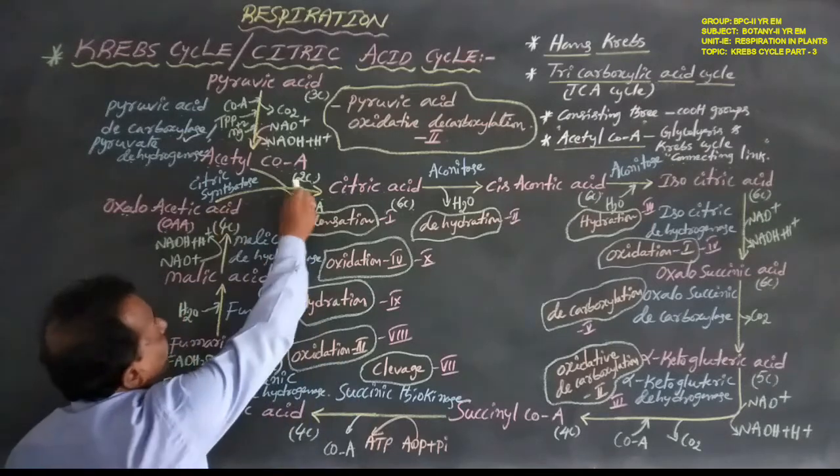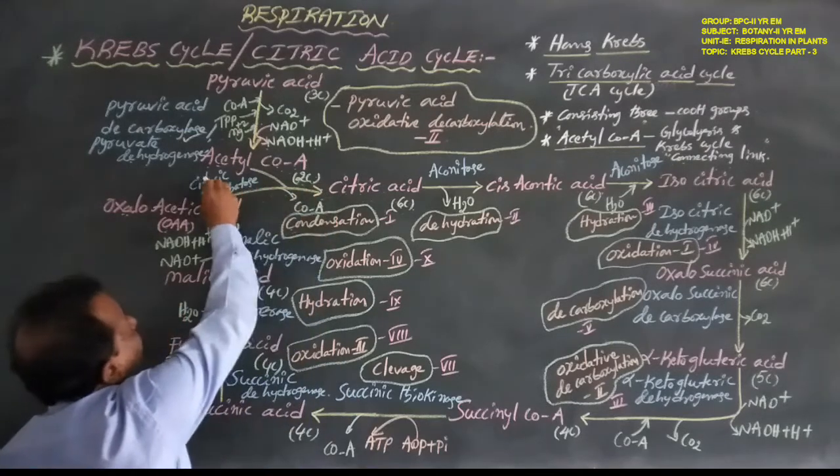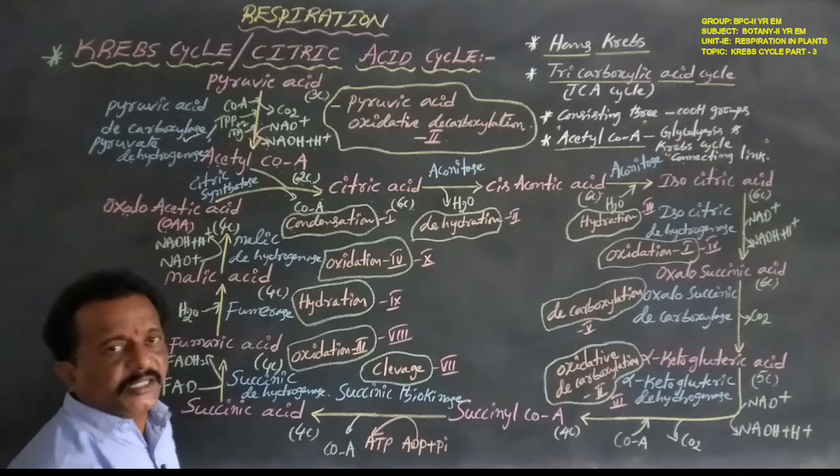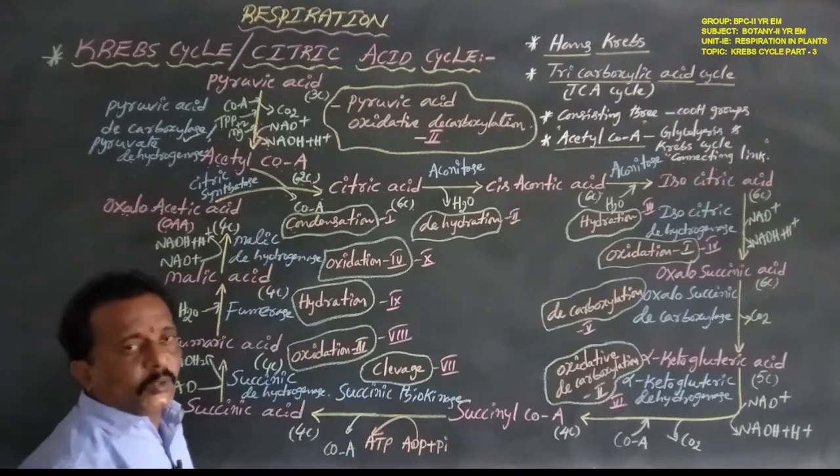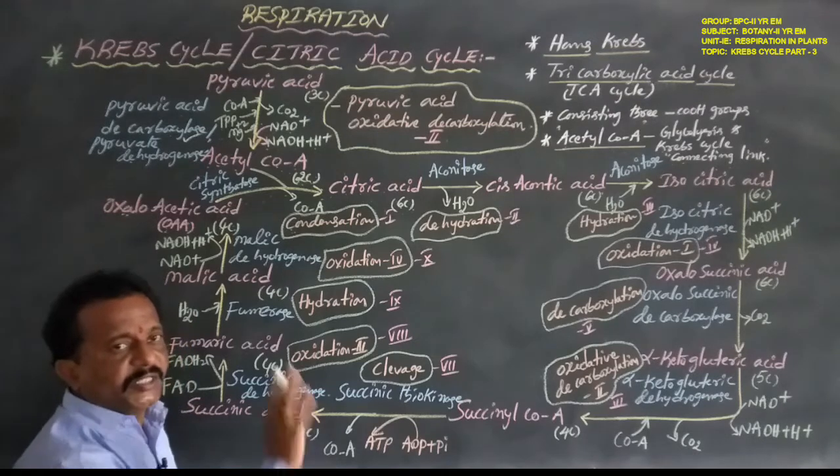In this reaction, which is catalyzed by the enzyme citrate synthetase, coenzyme A is released again. Okay now, this is the first step.